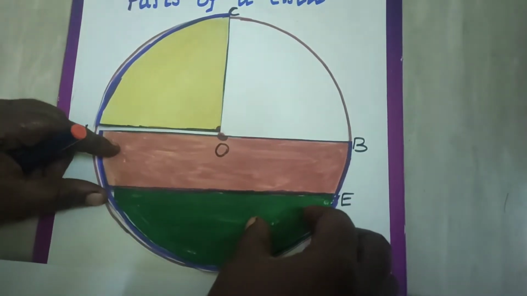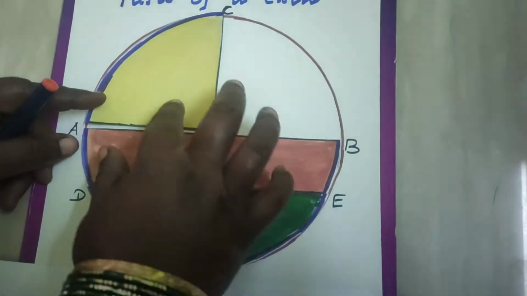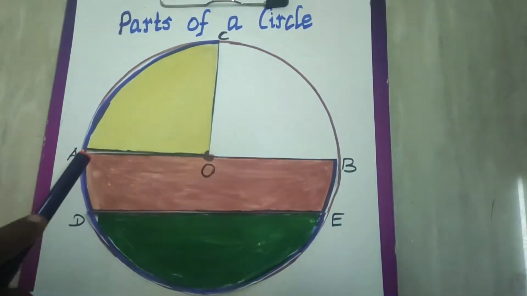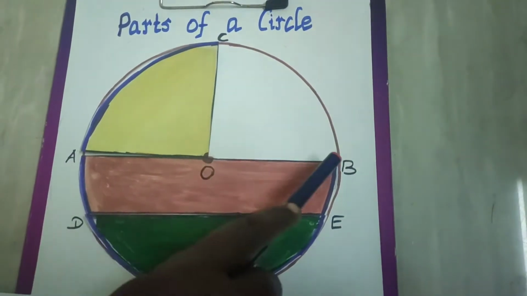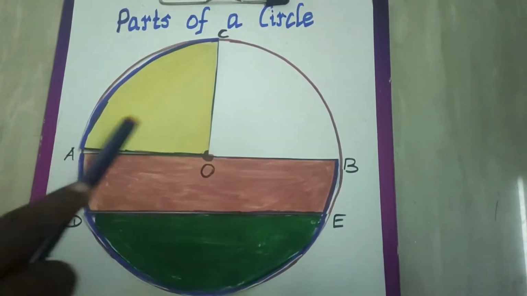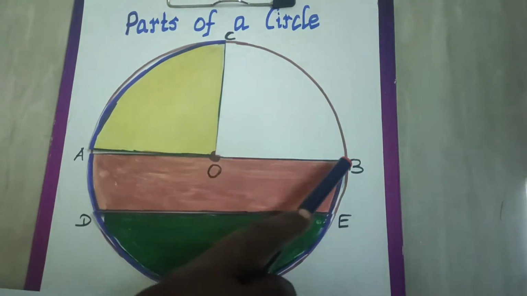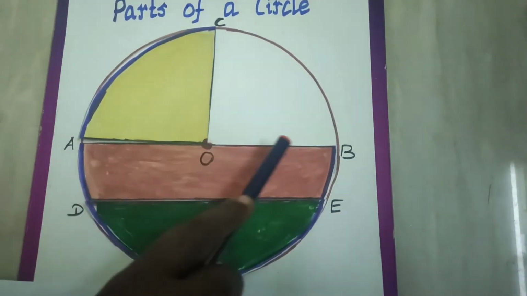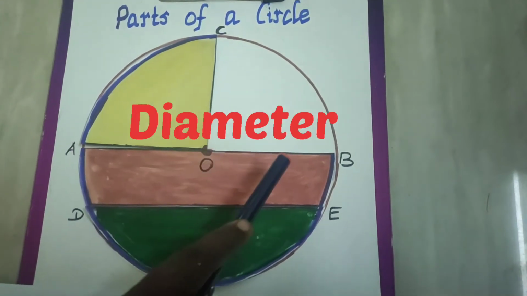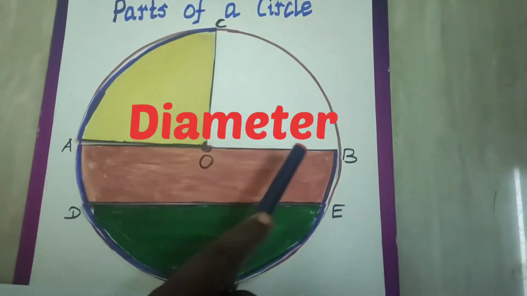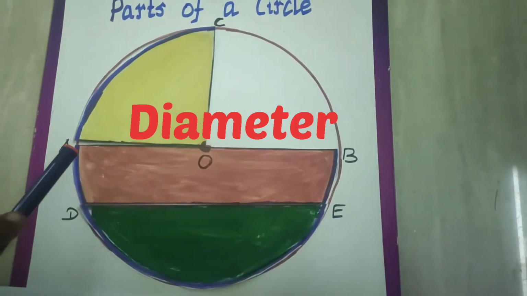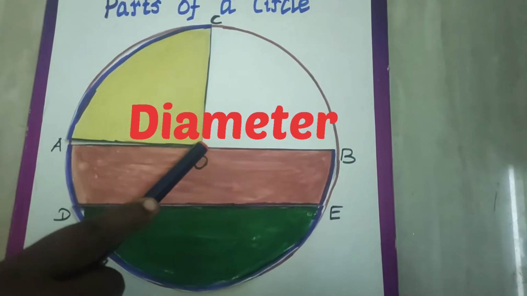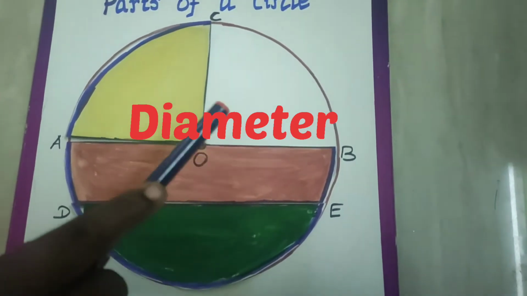Now here I am fixing another part. A, B. You see, this is also a chord. How? Because both the endpoints lie on the circle. And this is the longest chord and we used to call this as diameter. What is it? Diameter. So, what is a diameter? The chord which passes through the center of the circle is called diameter.